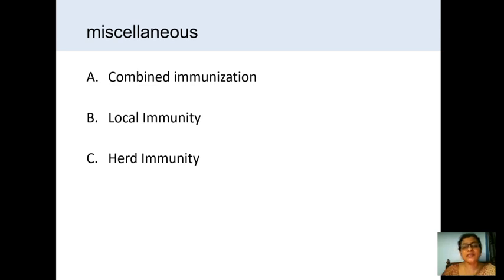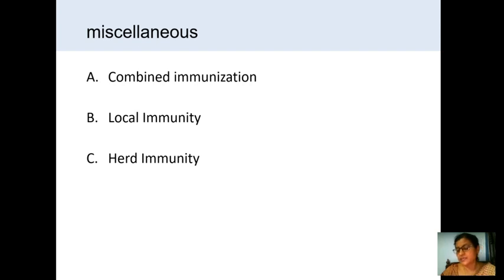Locally the immunity is developed. Whenever the local immunity develops, the pathogens will not pass from there to the inside, so at the door itself the bacteria or the microorganism is arrested. So in this way the local immunity helps.